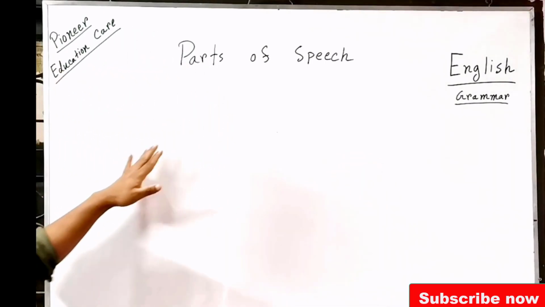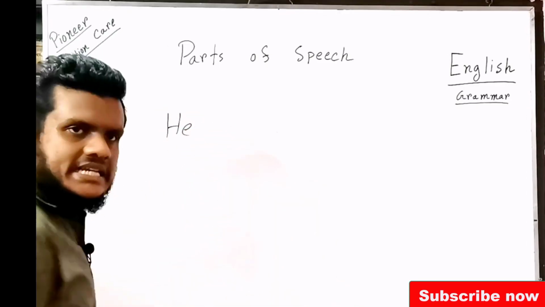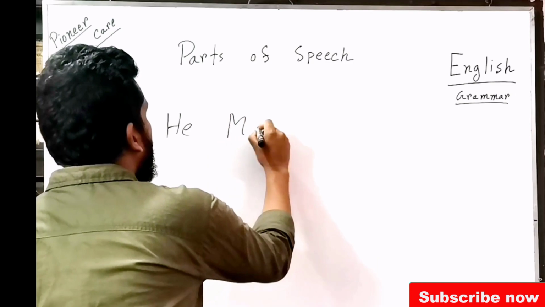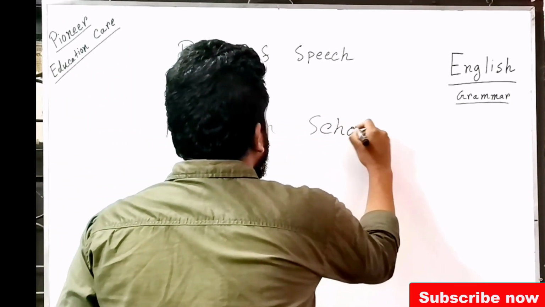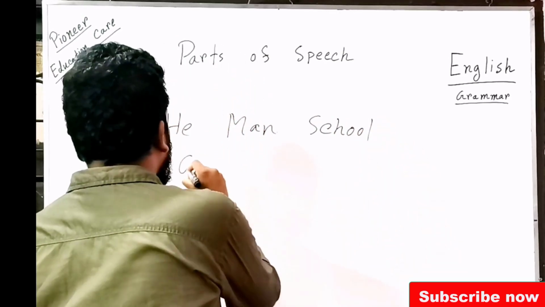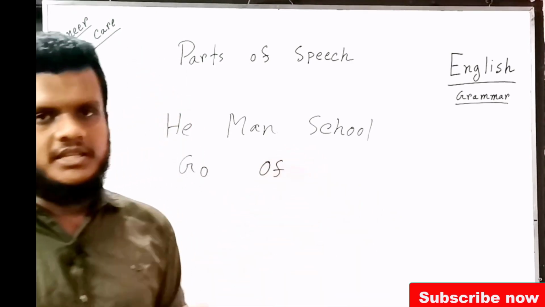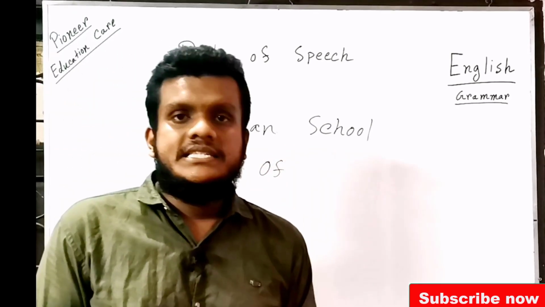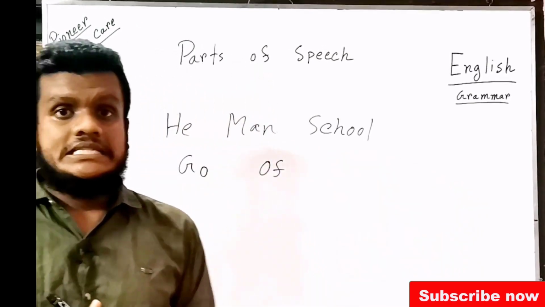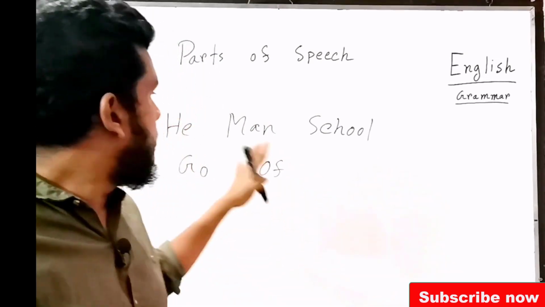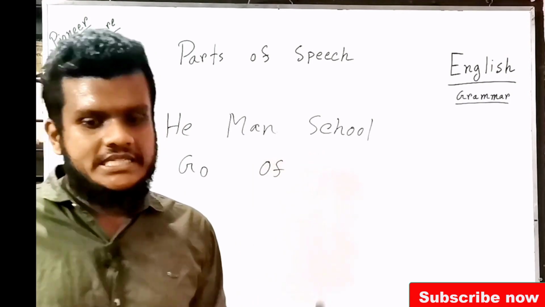For example, if I ask what is a part of speech, they say, sir, he is a part of speech, man is a part of speech, school is a part of speech, go is a part of speech, of is a part of speech. But this idea is actually wrong. So what is a part of speech actually? Parts of speech is not a word. These words are just words, they are not parts of speech.